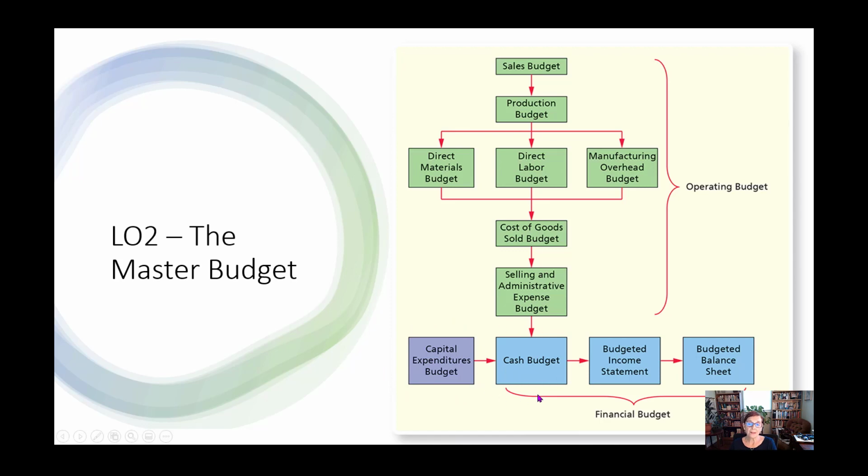But we are going to take a look at the cash budget, which is extremely important because imagine that you don't have enough cash. Well, that's a big problem, right? So the cash budget helps plan cash coming in and cash going out and make sure that the company has enough cash on hand. And the information from that helps with the budgeted income statement and balance sheet. Now, in this video, we're going to talk about the sales budget, the production budget. We're going to take a little peek at the direct materials budget, and then we're going to look at the cash budget because we have limited time. And those budgets, once you know those, you should have enough information in order to prepare the others.